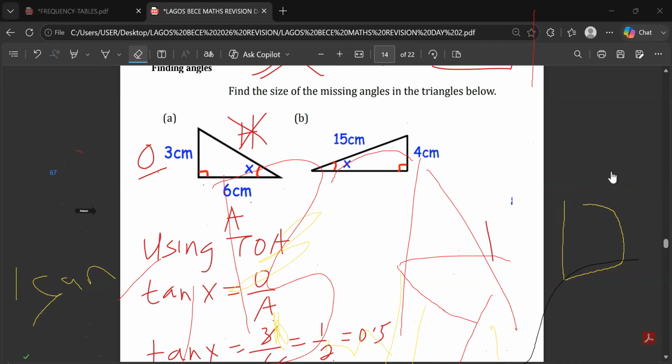Sir, I don't understand the first one. There is a square on the 27. Yes, sir. You mean this one? No, sir. The upper one. Okay, it's not showing.